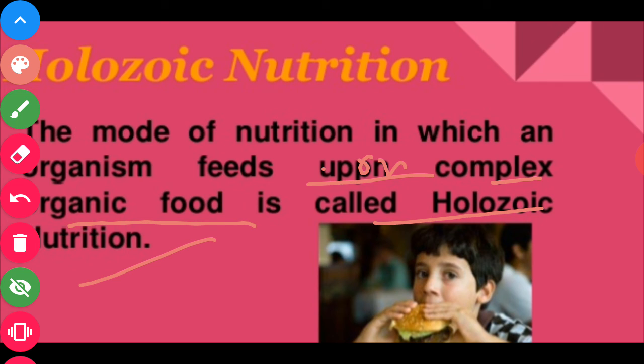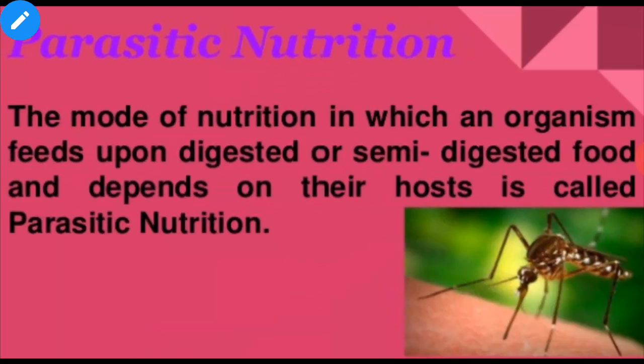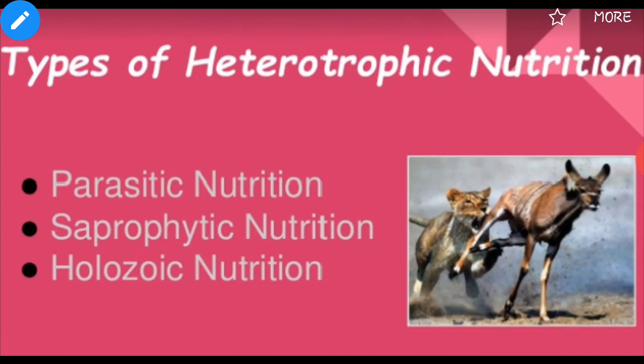From here, dear students, we know that nutrition is present only in living beings, or we can say living things. It is not a characteristic of non-living things. So today we have discussed some more characteristics from which we can differentiate between living and non-living things. First, nutrition is a characteristic of living things and not of non-living things.